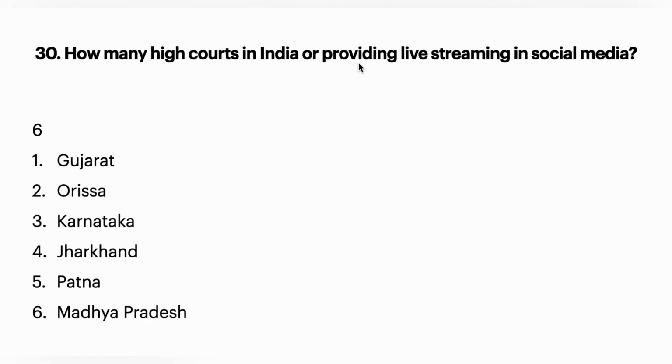Now the 30th question is, how many high courts in India are providing live streaming on social media? On YouTube they have created channels and they are providing live telecast from the courts itself. Okay, now at present we have 6 high courts which are giving live streaming on social media. They are the Gujarat, Rajasthan High Court, Karnataka High Court, Jharkhand, Patna, and Madhya Pradesh High Courts. So all these 6 high courts are providing live streaming on social media.